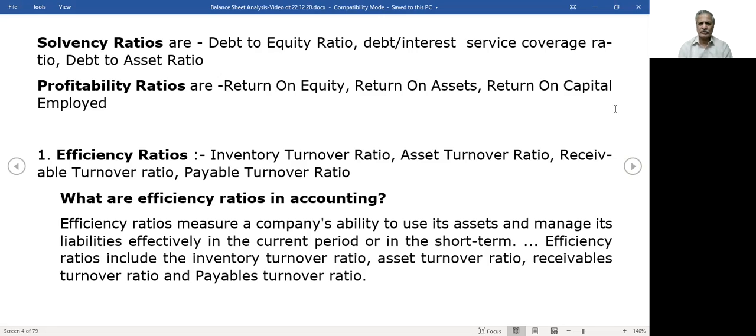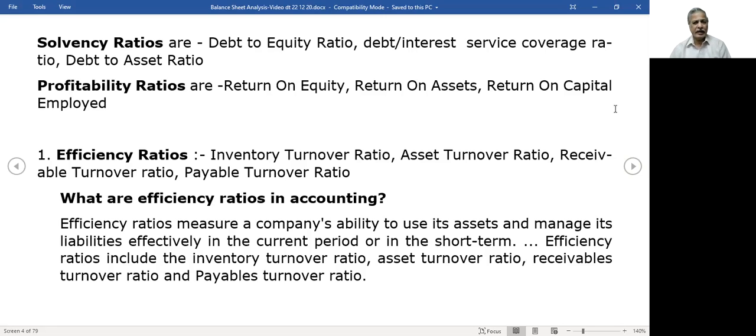There are ratios for that. And then debt to asset ratio, debt to equity, and interest service coverage ratio. These are called solvency ratios. You must be very, very comfortable in respect of debt to equity ratio, debt to asset ratio, etc. Many companies failed when they did not take care of their solvency ratios. Too much debt was taken, they were not able to pay the interest, and the debtors were pressurizing, therefore the companies failed.